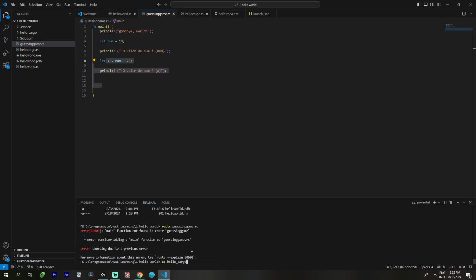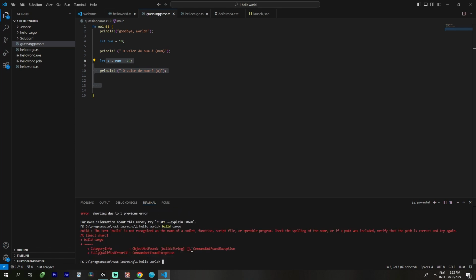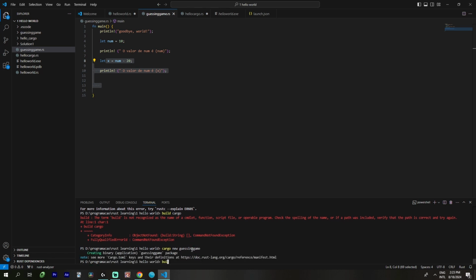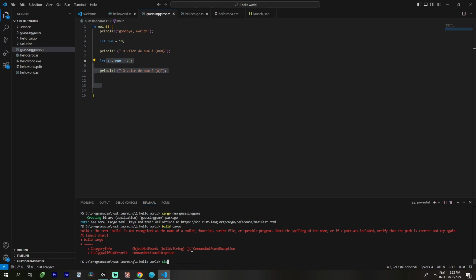Cargo run, cargo build. Oh, build cargo. This is a thing. Build cargo. Oh. Let's go back to the, I forgot everything now. Cargo new guessing game. Okay. Build cargo. Let's see.